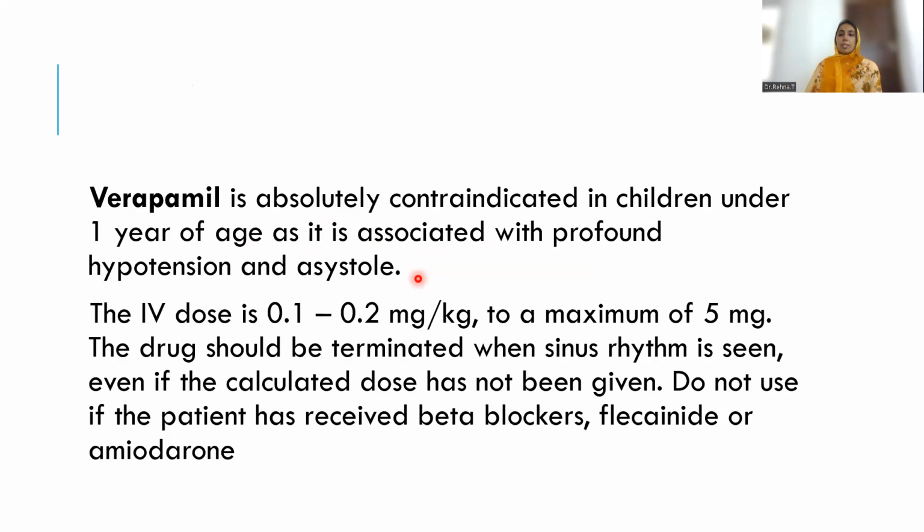Verapamil is absolutely contraindicated in children under 1 year of age as it is associated with profound hypotension and asystole. Dosage is 0.1 to 0.2 mg per kg to a maximum of 5 mg. The drug should be stopped when sinus rhythm is seen, even if the calculated dose has not been given. And if they have received beta blockers, flecainide, amiodarone, etc., we should not use verapamil.